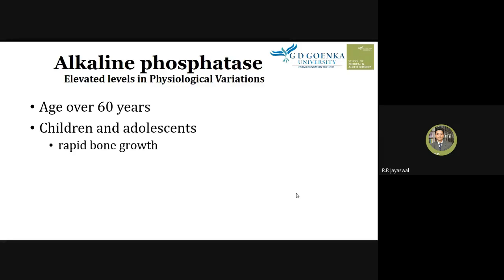Children and adolescents, those who are in the growing age, where the bones are rapidly growing, also usually have a higher alkaline phosphatase level. So this can be considered normal.